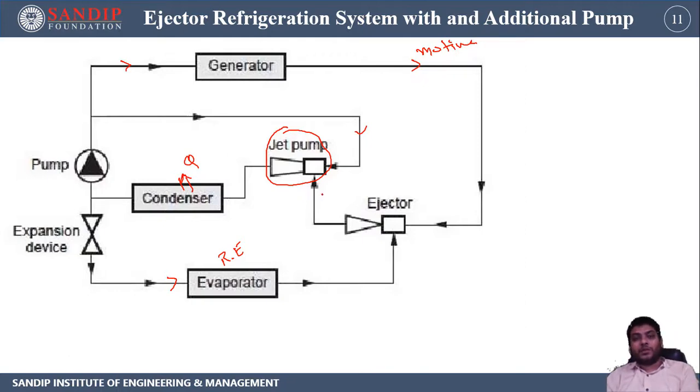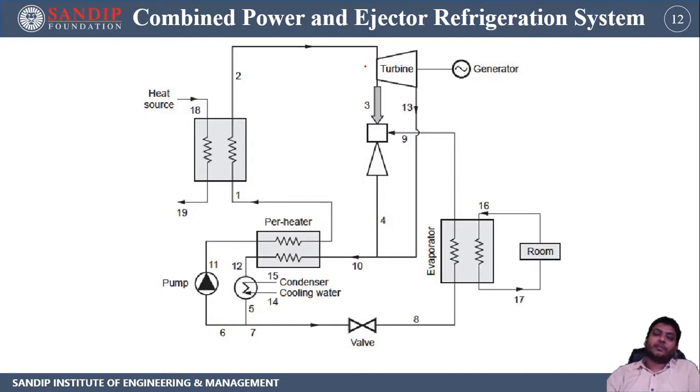Okay, so coming to the next part, that is nothing but a combined power and ejector refrigeration system. This is the typical diagram for a combined power and ejector refrigeration system. That means the power system is also utilized over here, and the ejector system is also utilized over here.